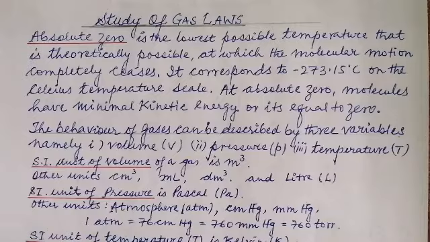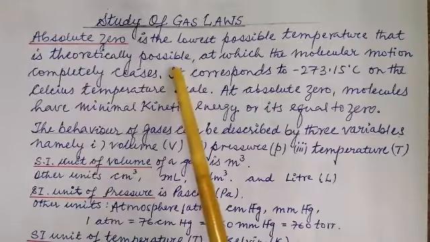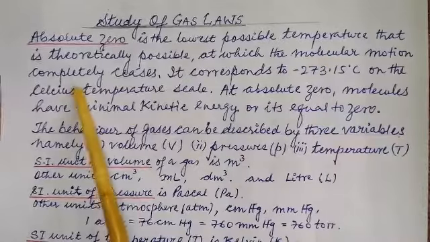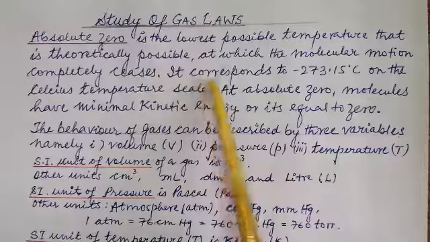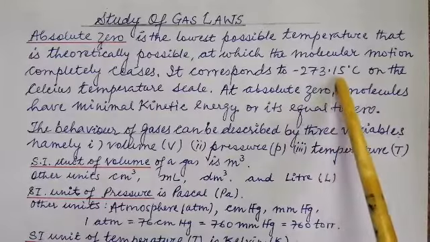So once more, absolute zero is the lowest possible temperature that is theoretically possible at which the molecular motion completely ceases. It comes to a halt. It corresponds to minus 273.15.